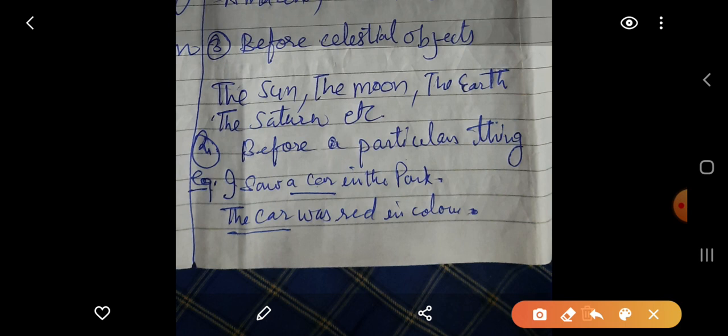Suppose, for example, I say: I saw an old man. The first time we used an, because o is a vowel sound, and for old man we use an old man. Okay. And the second sentence: The old man was blind. So the old man. Now why did we use the old man? First time we used an old man.